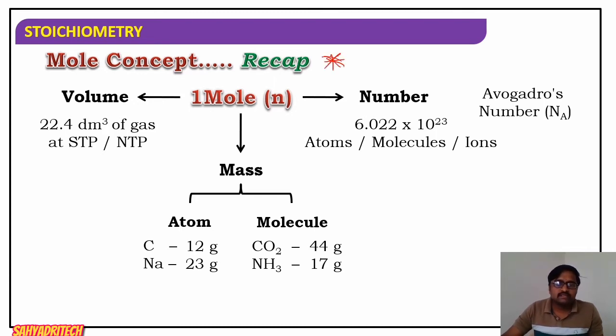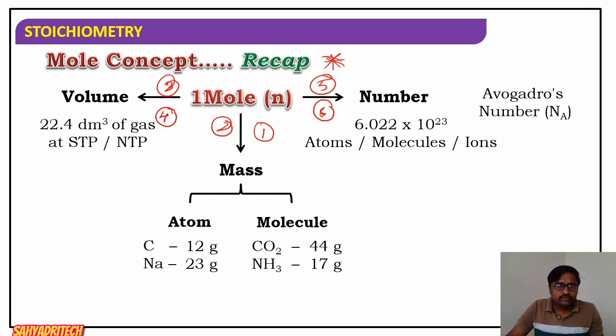We should be very aware of the conversions. What are the conversions we come across? Number of moles into mass, and mass into number of moles. Similarly, number of moles into volume, and volume into number of moles. Then number of moles in terms of Avogadro's number, and that value can be converted back to number of moles. So we get various conversions here.